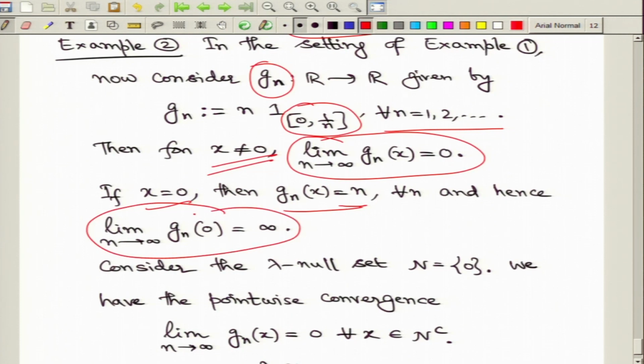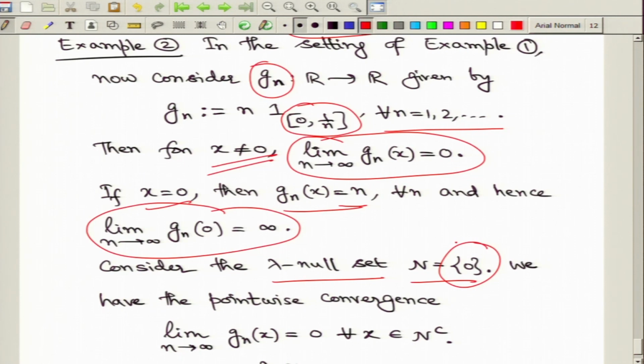turns out to be infinity. Now, we are discussing convergence of real valued measurable functions, and we would like to discuss limit functions which are real valued only. So, here what we shall look at is this null set, which is the singleton set {0}. Remember, the Lebesgue measure puts 0 mass on singleton sets, and in particular on this singleton set.